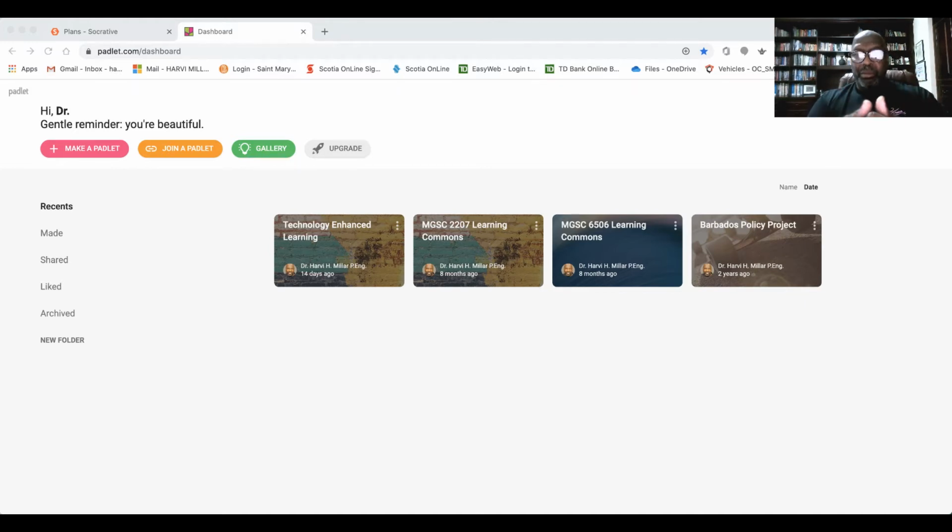Now you certainly can do that in Brightspace, no problem there. Sometimes I find just the layout of Brightspace is not as friendly in terms of that functionality that I'm looking for in terms of a learning commons compared to Padlet.